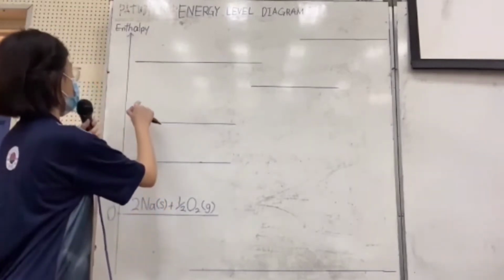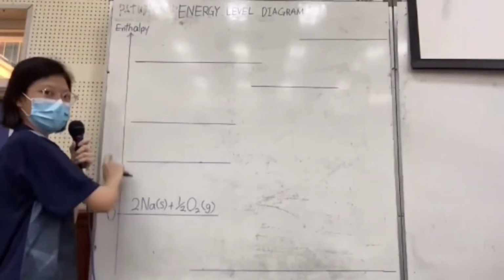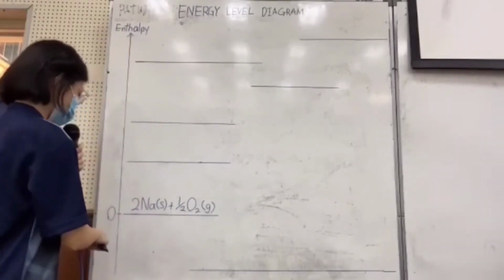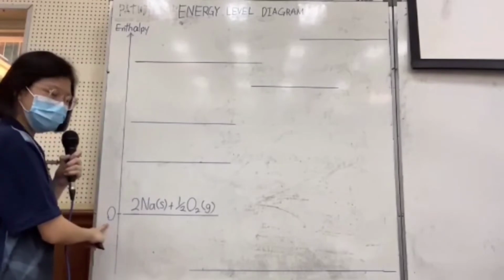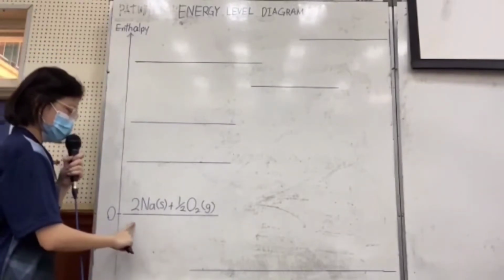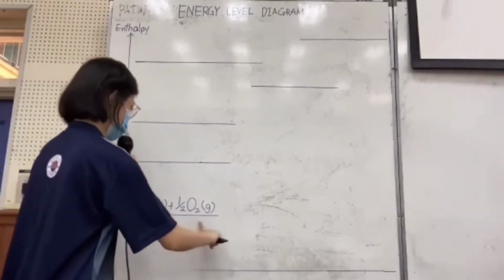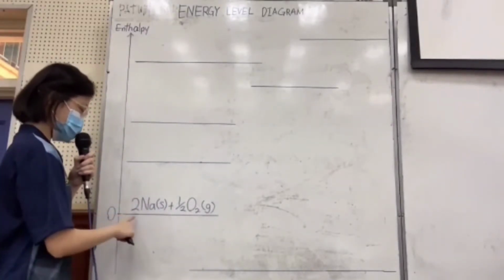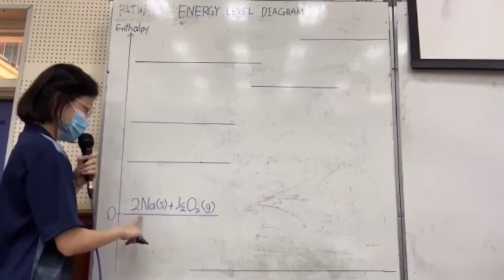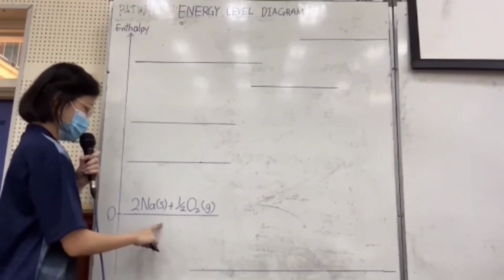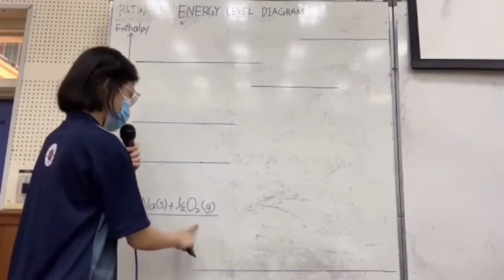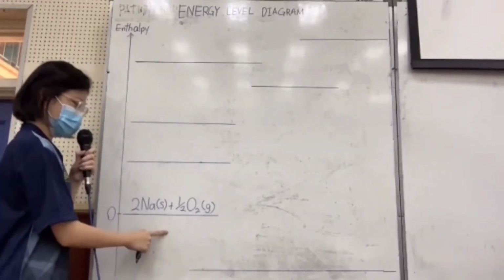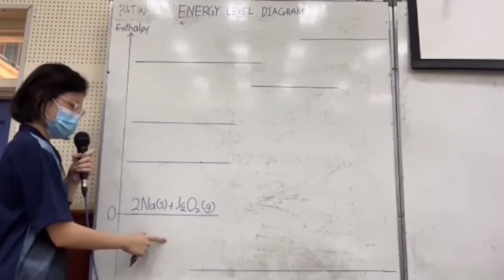Firstly, we will draw the arrow at the left, and it will point upward, and we label it as enthalpy. After that, we need to draw the origin. Beside the origin, we need to draw a horizontal line. On the line, it will be the elements in their stable state, which is 2Na in solid state and half O2 in gaseous state. These are the reactants in the equation for the formation of sodium oxide.